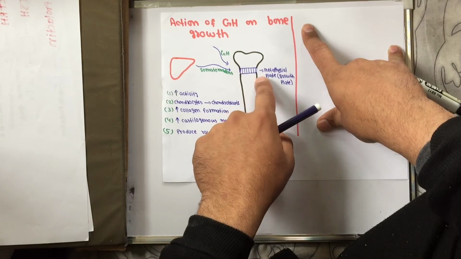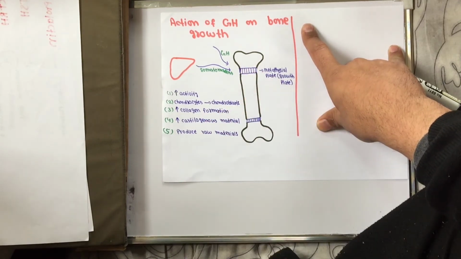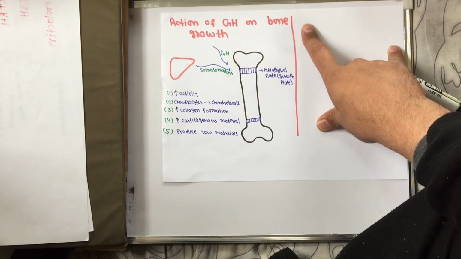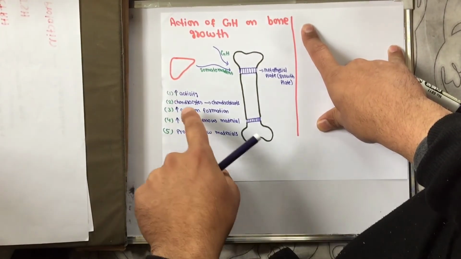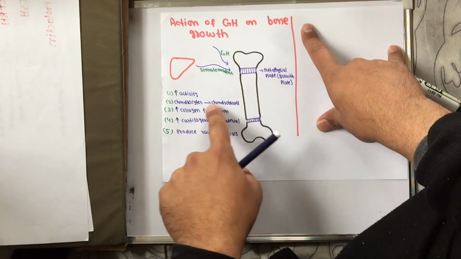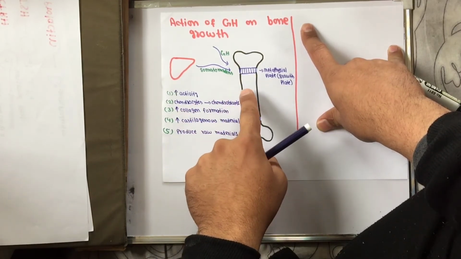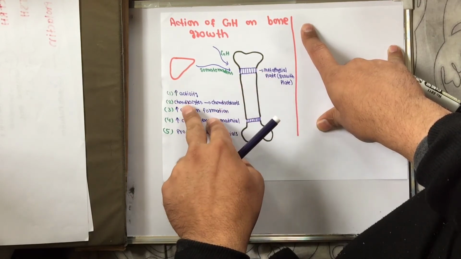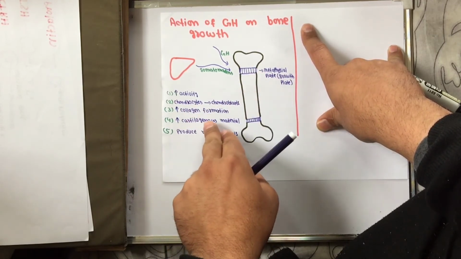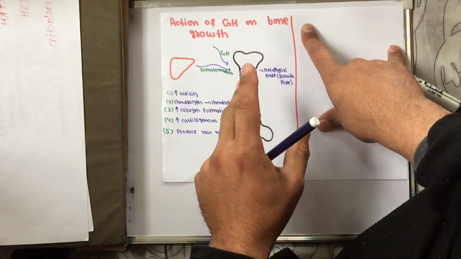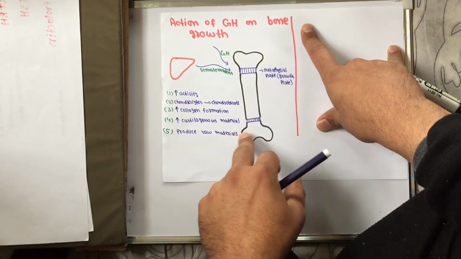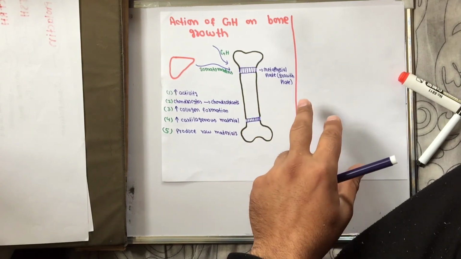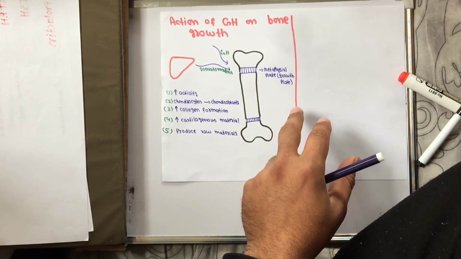What does it mean? That it becomes more active. Another thing, chondrocytes are converted into chondroblasts. Another, it increases collagen formation, and it increases cartilaginous material formation, and it produces raw bone. Thus, bone growth occurs in this way.